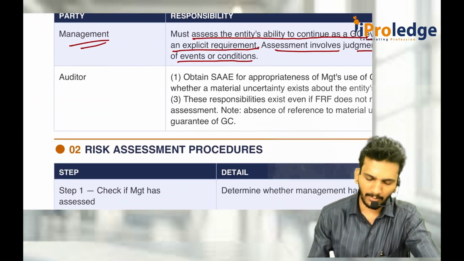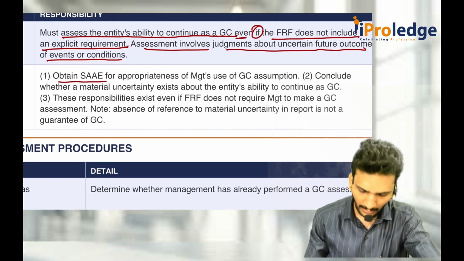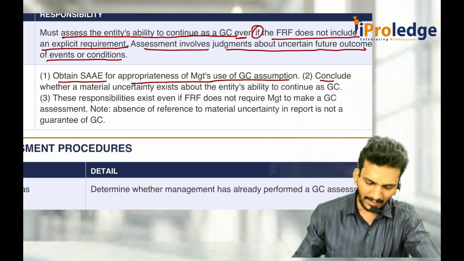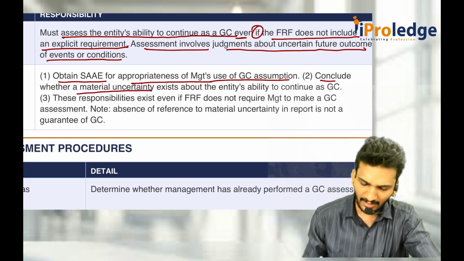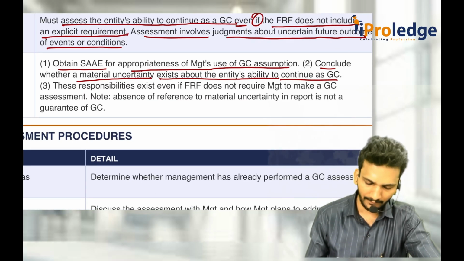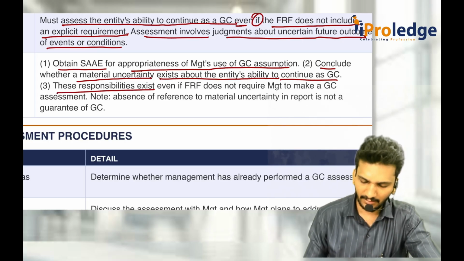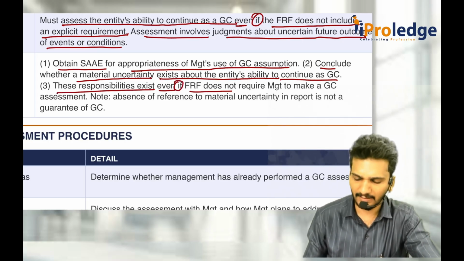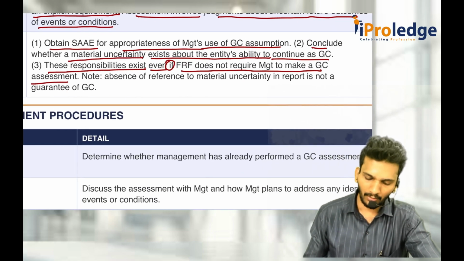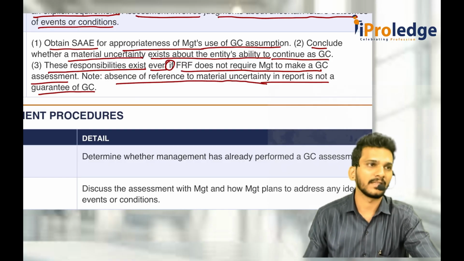What is the auditor's responsibility here? Auditor's responsibilities: he should obtain sufficient and appropriate audit evidence for management's use of going concern assumption, whether they did it or not, and conclude whether any material uncertainty exists about the entity's ability to continue as going concern. These responsibilities exist even if the FRS does not require management to make a going concern assessment. So, absence of reference to material uncertainty in the report is not a guarantee of going concern.